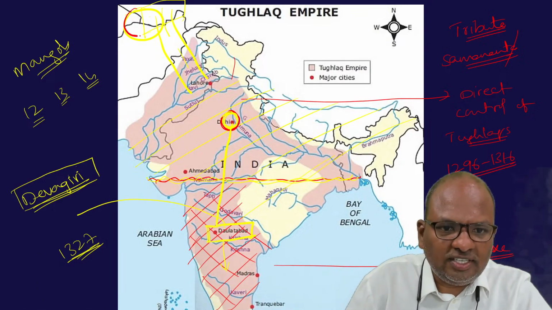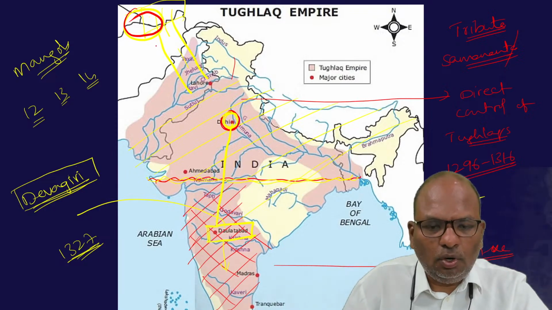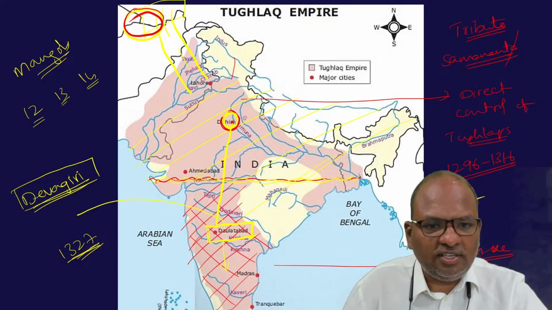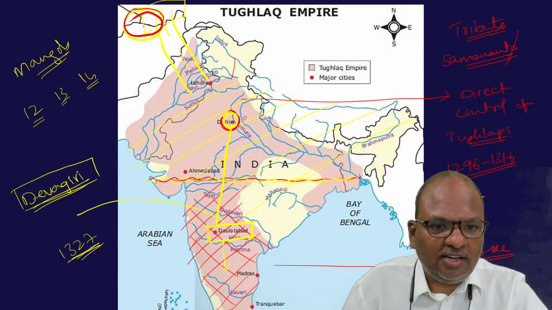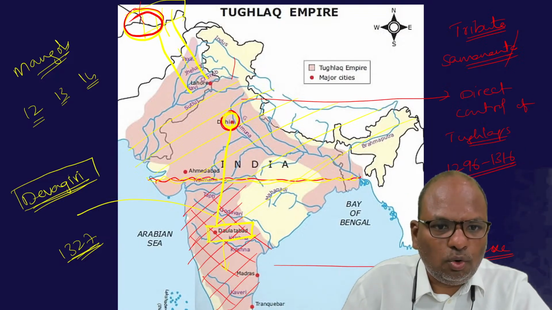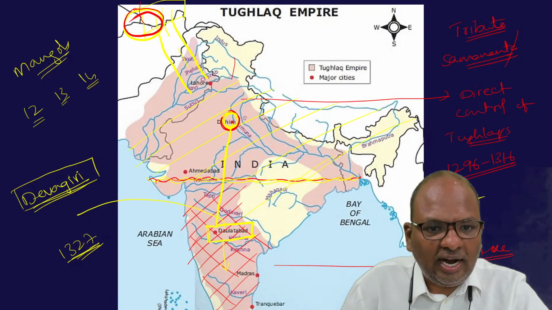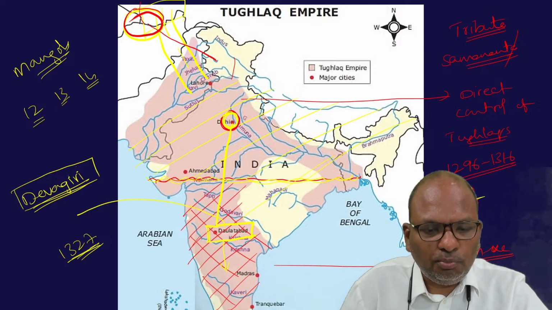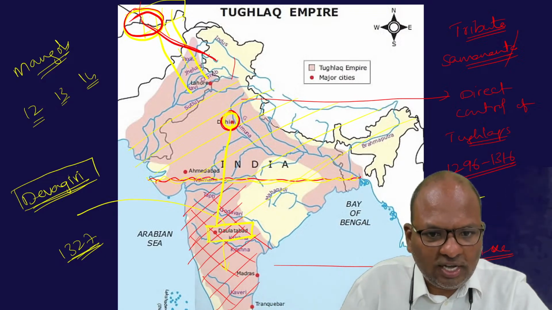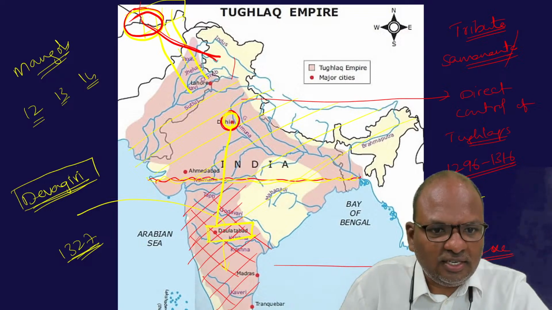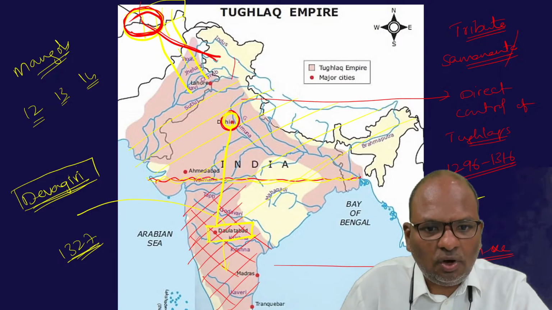Most of the invasions happened from the Khorasan region. So he believed that by having control over this Khorasan region, he can effectively prevent attacks on India.